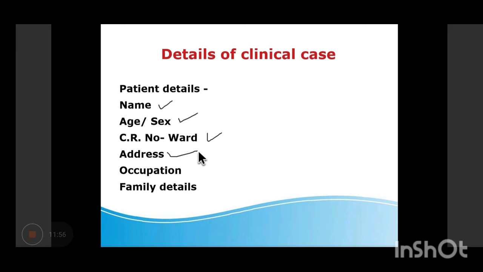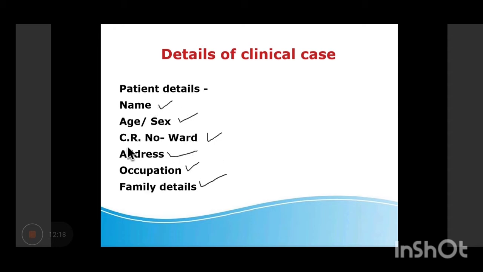in this slide. So it's very important as far as the treatment of tuberculosis or some other disorders is concerned. So wherever it is available, and in the pediatric population also, please do write the weight of the patient. Then the occupation along with family details.